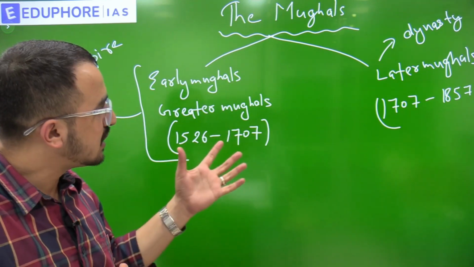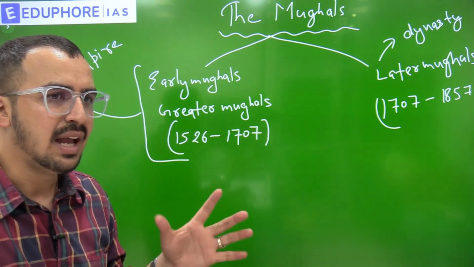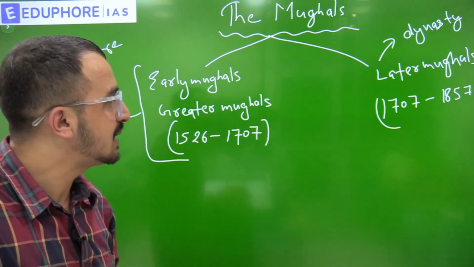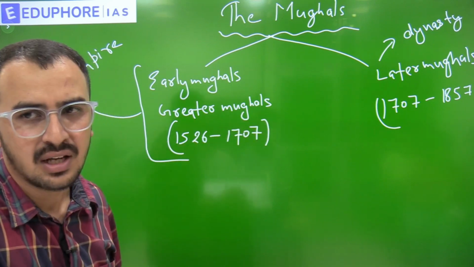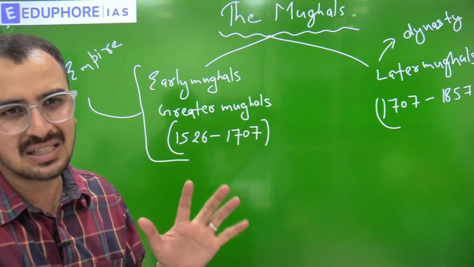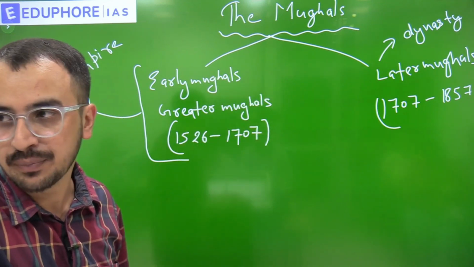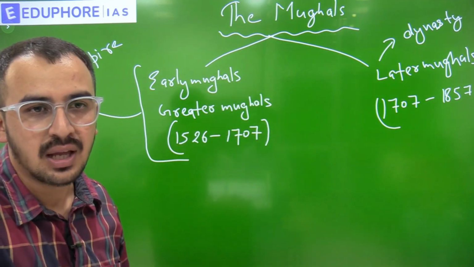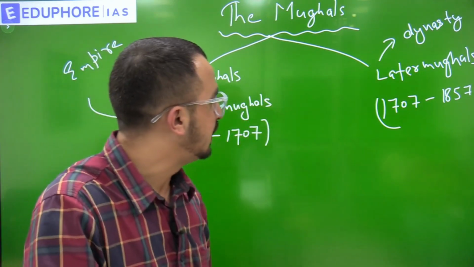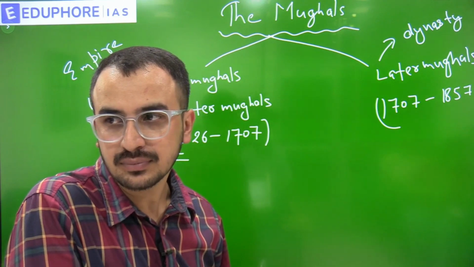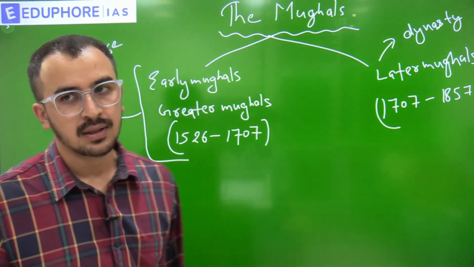So in a dynasty, the king has limited power, limited source of revenue, and is localized in its expansion. Fine. After 1707, Mughals were restricted to Delhi region only. During that time, there was influence of Europeans also. Europeans started dominating the picture in the time of later Mughals. For the time being, we will discuss first about early Mughals.